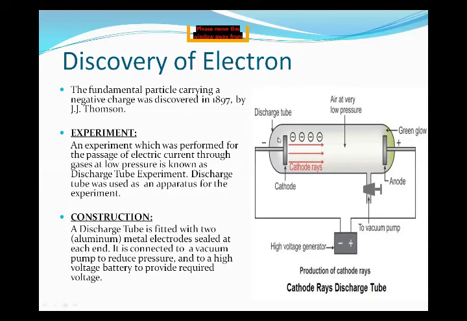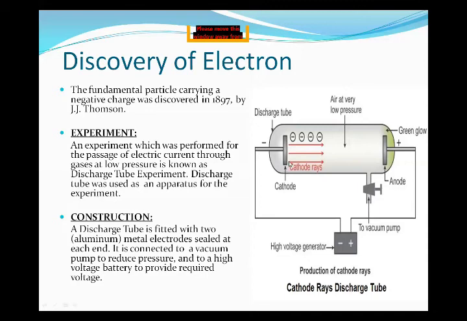So then we have the vacuum pump to release the extra pressure from the discharge tube. When we apply a high voltage current, what will happen from here? The rays travel toward this side. This is the anode. Rays travel from the cathode to the anode. It's from this traveling of the rays